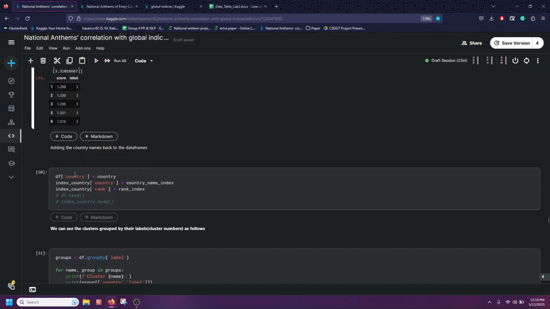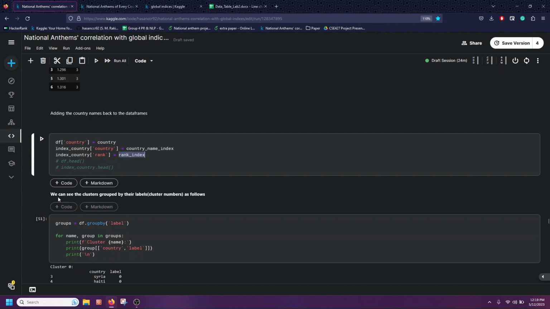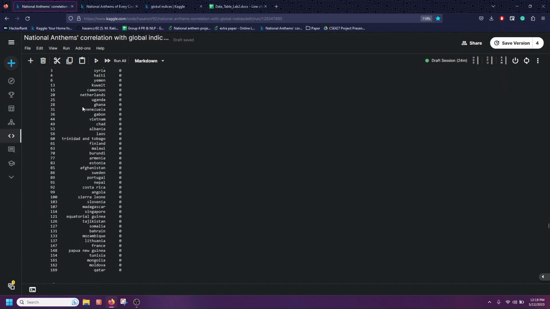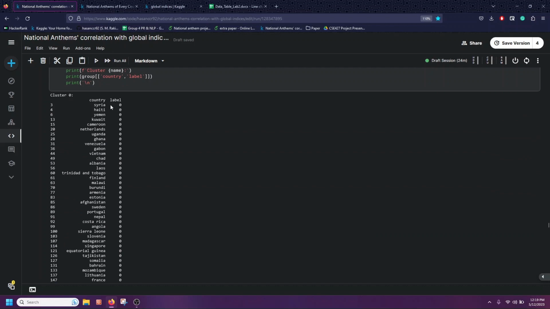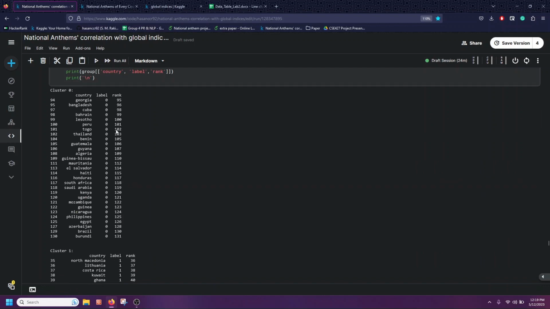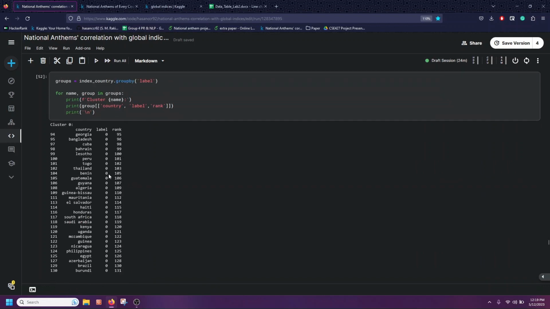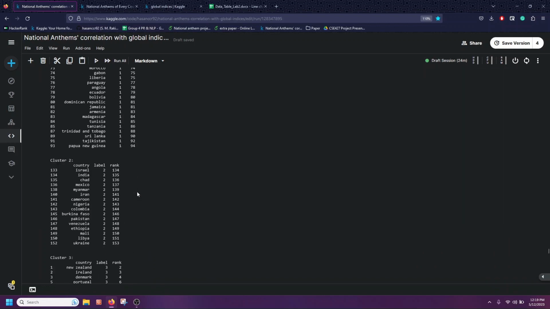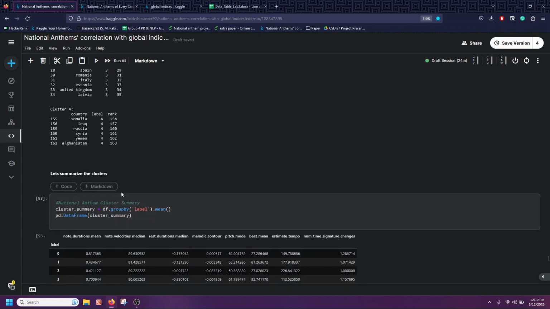So after clustering, this is what we're left with. Again, I've added the country column in the main data frame, which is the national anthem data frame. Also did the same for the index data frame. Also, the ranks were added to the data frames. So we can see the clusters grouped by their labels as follows. Like we can see the names of the country and their cluster labels. This is for the national anthem and this is for the index. So we can see all the lower ranked countries are indexed in the same group. It is indexed by their scores.